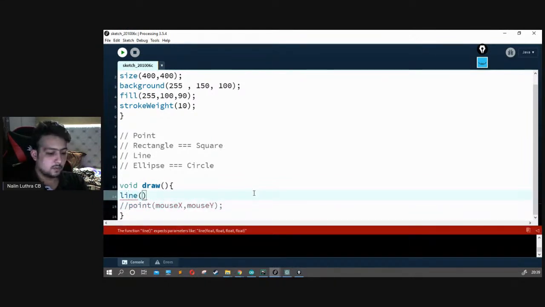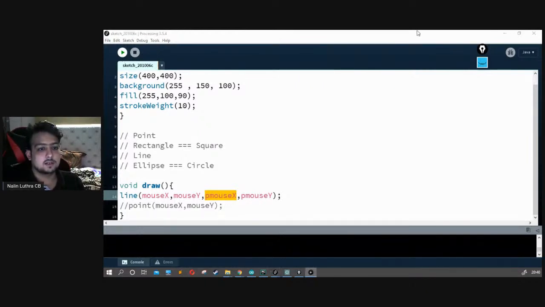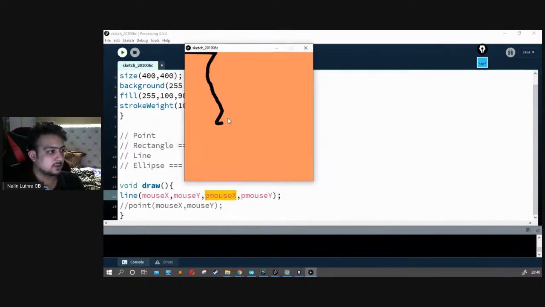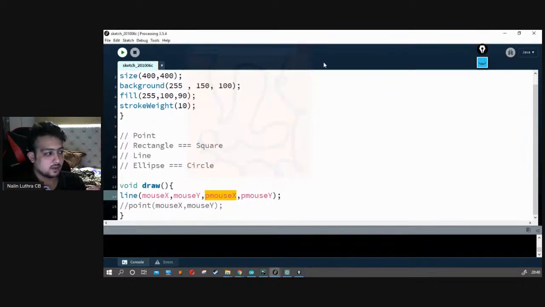Let's draw a line with mouse X, mouse Y, P mouse X, P mouse Y. What's happening here is that P is your previous point where the mouse was, so it's called P mouse X and P mouse Y. Let's draw that as well and see how it looks. All right, you can see it moves much better, much faster, and that's much clearer.